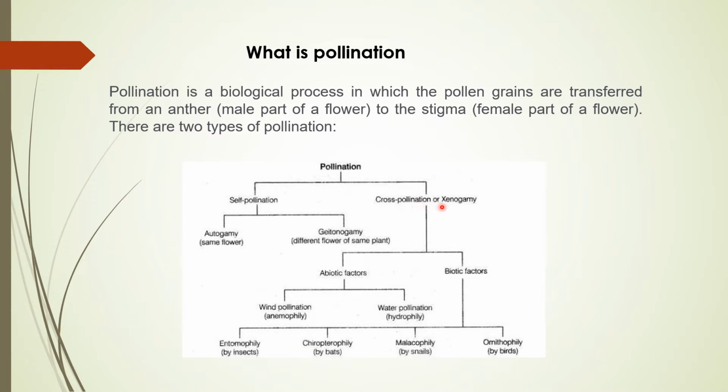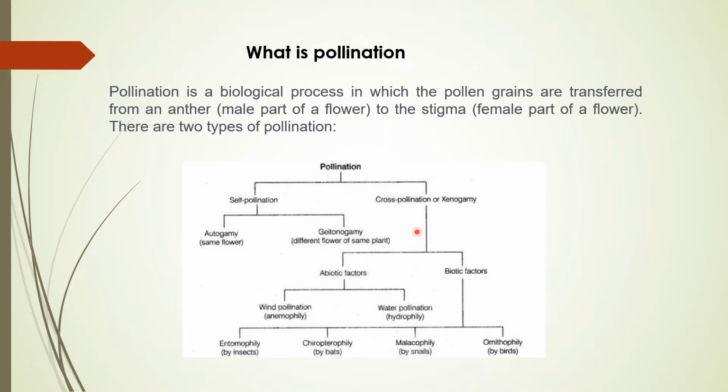Pollination is of two types: self pollination and cross pollination. Another name for cross pollination is xenogamy. In self pollination there is a further differentiation: autogamy and geitonogamy. Cross pollination, as the word suggests, means the transfer of pollen from one flower to another flower of a different plant. For that there is a need of an agent by which pollen is transferred from one flower to another, which we call a pollinating agent.